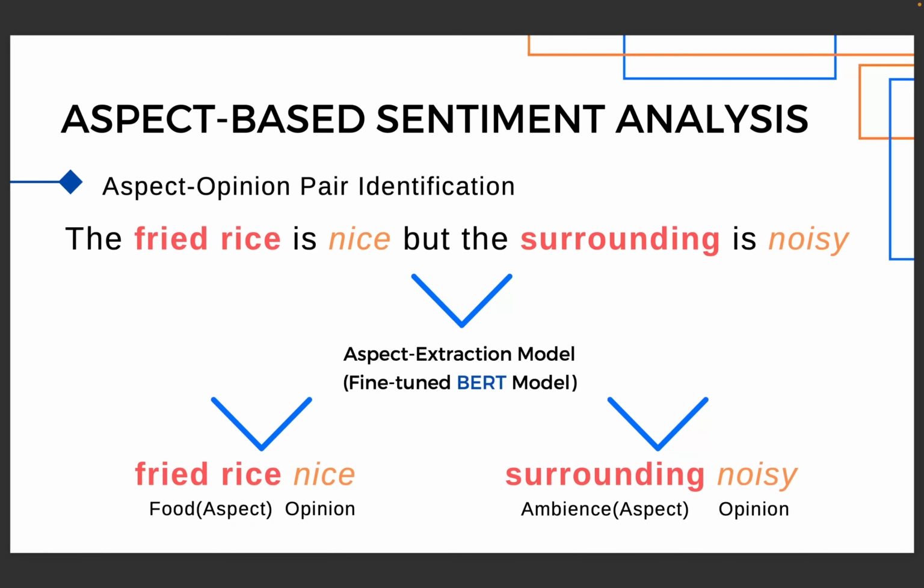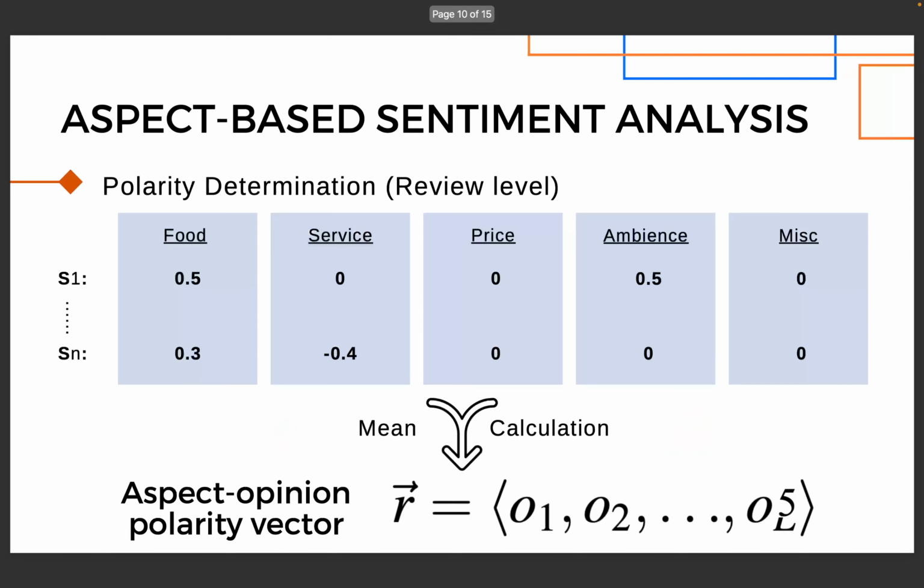As we can see, our main objective here is to identify the aspect opinion pairs available in each review sentence by feeding this review sentence into our aspect extraction model, which is a fine-tuned BERT model. By feeding the review sentence to the model, we managed to identify 2 aspect opinion pairs, which are the fried rice, nice, mentioning the food aspect, and the surrounding, noisy, mentioning the ambience aspect.